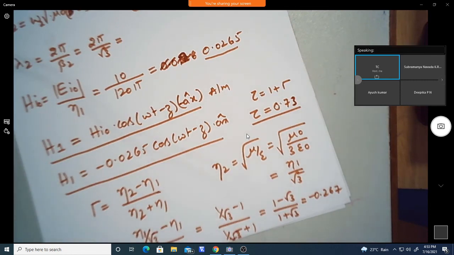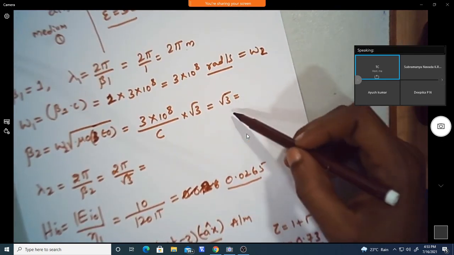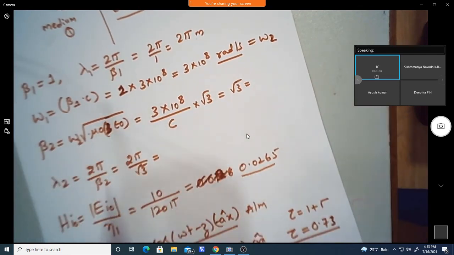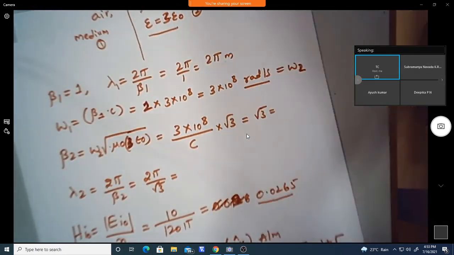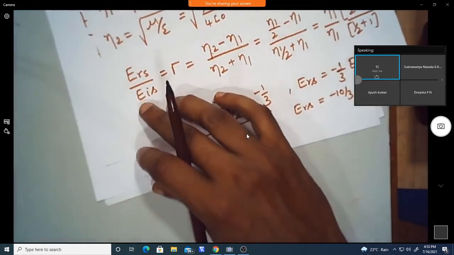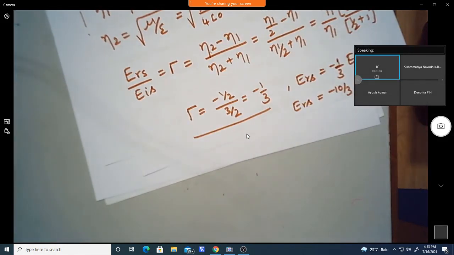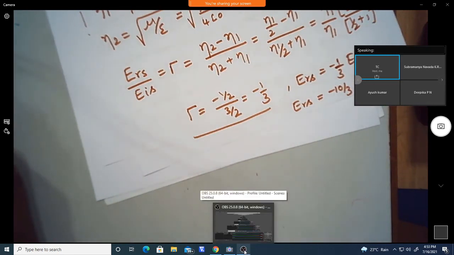That is how you find the values of the transmission coefficient, the reflection coefficient, and all the other values such as lambda and omega. If you have any queries, you can ask. Any doubt in this problem? Okay, then we will stop here. We will continue with some more problems in the next class.